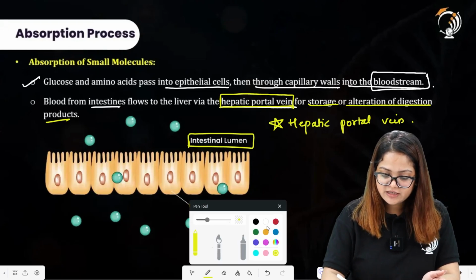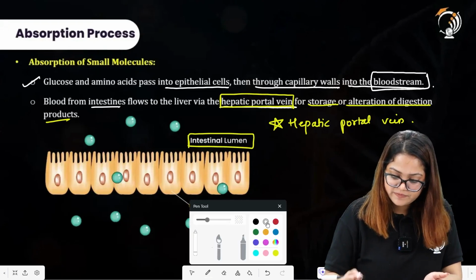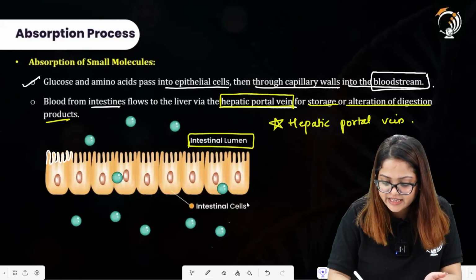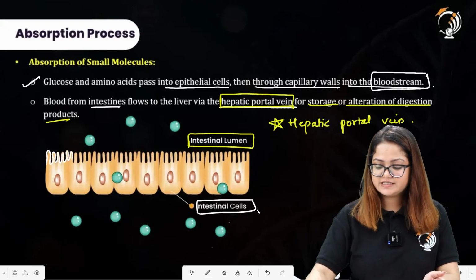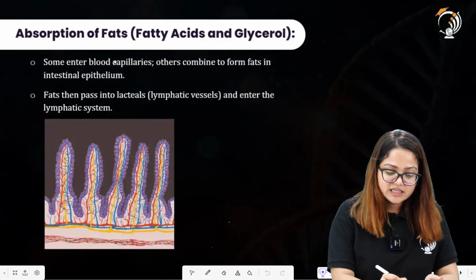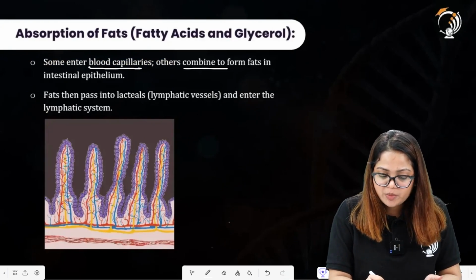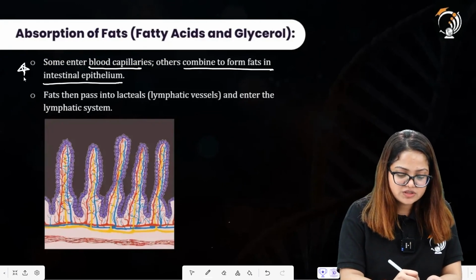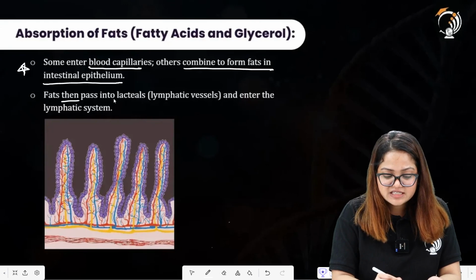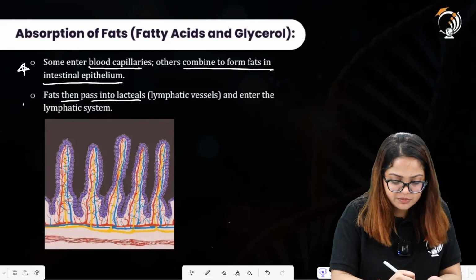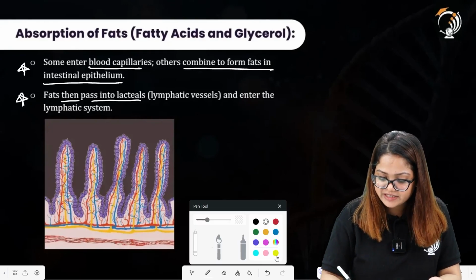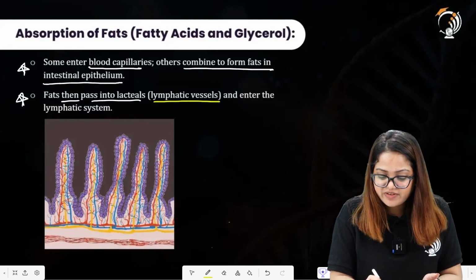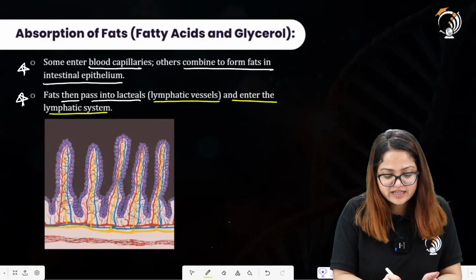As you can all see, this is the representation of villi over here, and these are the intestinal cells. Some enter the blood capillaries, others combine to form fats in the intestinal epithelium. This is of no such importance actually. Fats then pass into lacteals. This is important. You have been asked about the lacteals many times in your previous year examinations. These lacteals are lymphatic vessels and enter the lymphatic system.